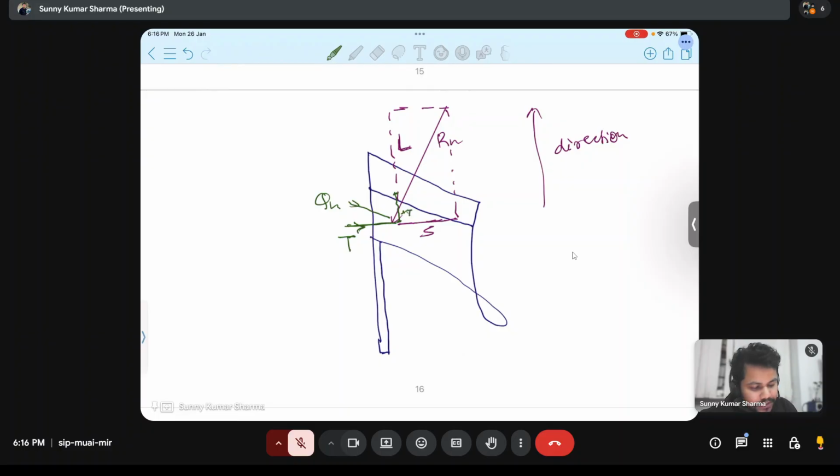You have studied the concept of friction in class 11th. If it has a normal force, what will be the friction force? It is mu into N. This will be the friction force to overcome the normal. So mu T will be the resistance or friction force, and these are the two forces. And what will be the resultant of this RH and QH? That is of our interest.